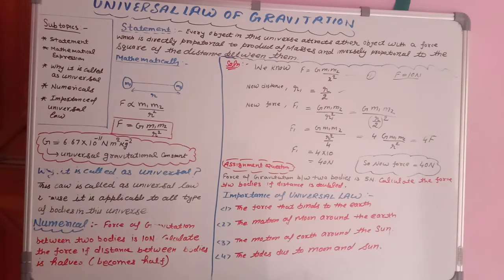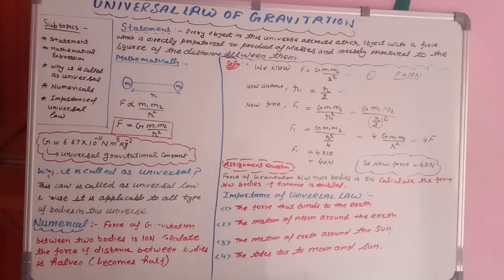The value of small g is not constant, because small g is something else in this chapter. There are two letters, one is capital G, one is small g. About small g we will study later, but here you are studying about capital G. So don't think it doesn't matter whether you write it small or capital. No, you have to write it capital only.